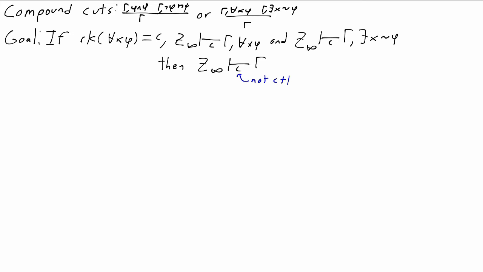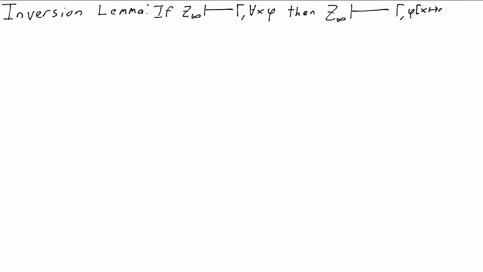The structure of the argument is still what we outlined earlier. First, we need an inversion lemma. The inversion lemma here says that if Z infinity deduces gamma comma for all x phi, then Z infinity deduces gamma comma phi of n for any n. The ordinal bound should stay the same, and the numeric bound can't stay exactly the same because n might be big, but the new bound should be the larger of k and n. As always, the proof is by induction on alpha.